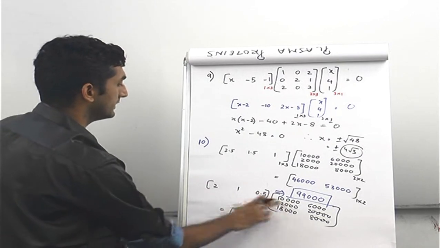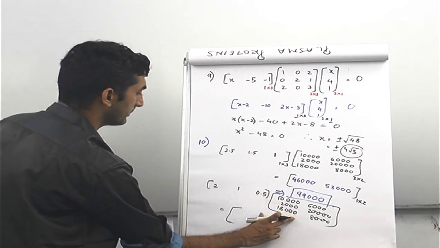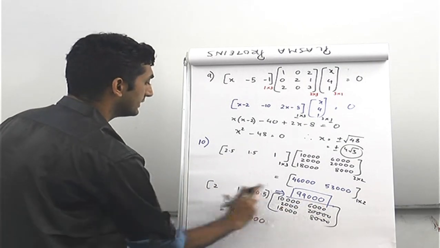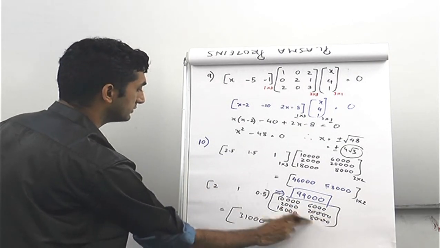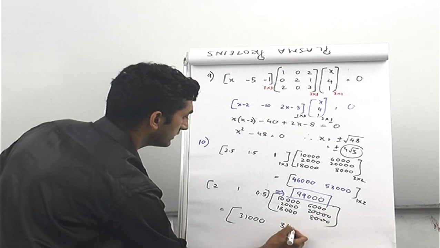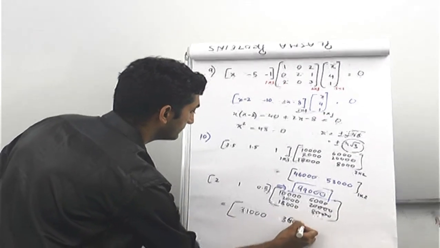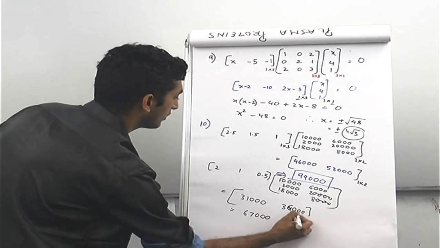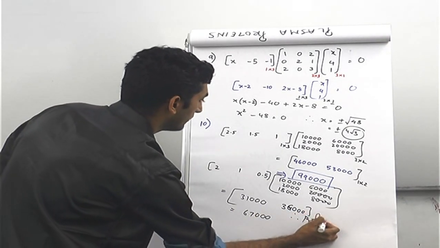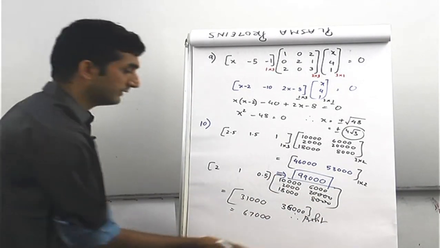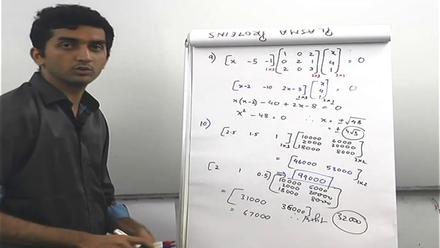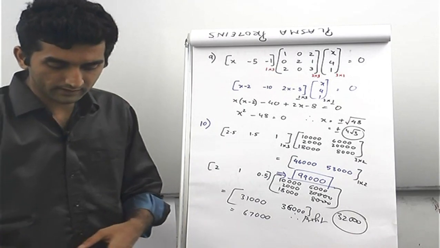So 2 into this 20,000 plus 2, 22 plus 9 is 31,000. Likewise 12,000 plus 20,000 is 32,000 plus 4,000 is 36,000. And these two added give you 67,000 as the total cost. Therefore total profit is 99 minus 67, which is 32,000. So this is the total profit over this entire transaction.